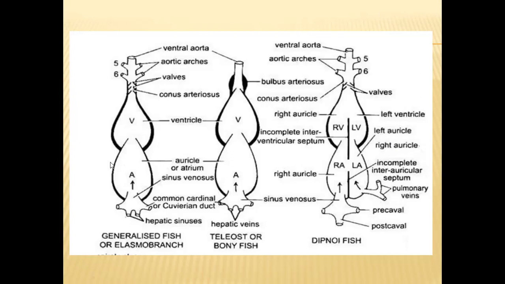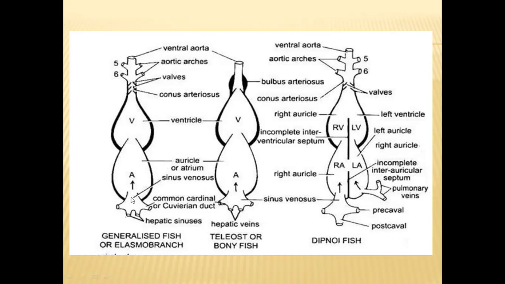In all the fishes, the sinus venosus receives blood from all body parts through different caval veins. So pre-caval veins and post-caval veins will be there. And in elasmobranchs, apart from these pre-caval and post-caval veins, hepatic sinuses will be there. From the hepatic sinuses also, they will receive blood. So blood received from hepatic sinuses and common cardinal or Cuvierian ducts, all the blood collected from all these ducts, will be sent into the auricle.